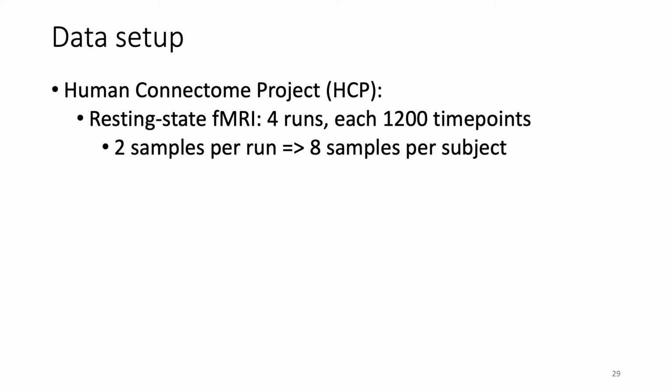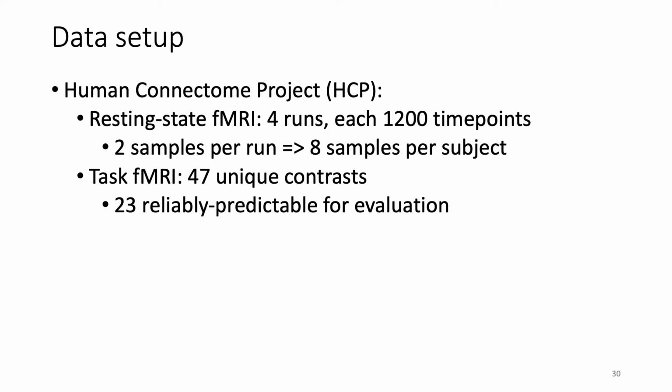Generating more samples per subject is a data augmentation strategy, and also as an ensemble learning strategy, we average the 8 outputs to get the final prediction for the subject. There are 47 task contrasts available per subject, 23 of which we found to be reliably predictable and used for evaluation.